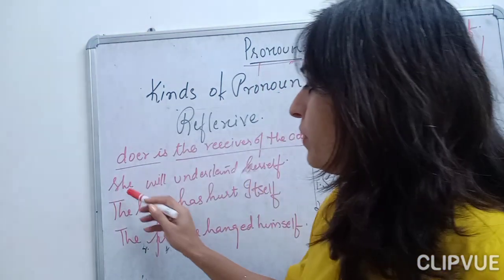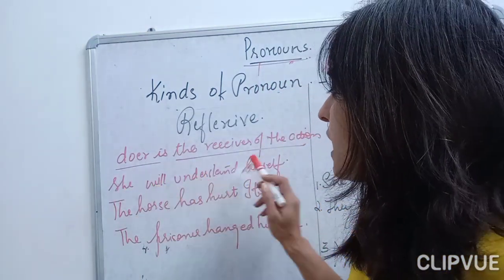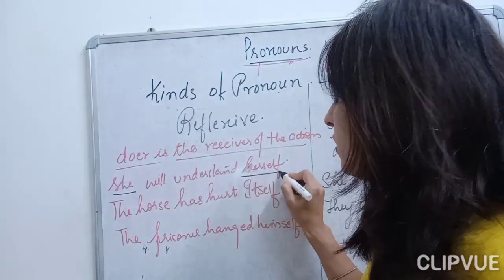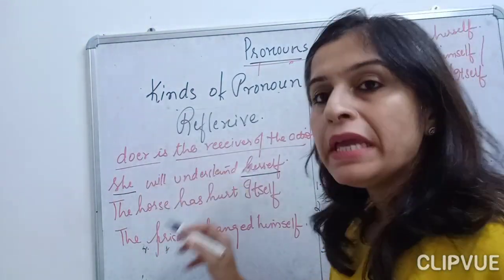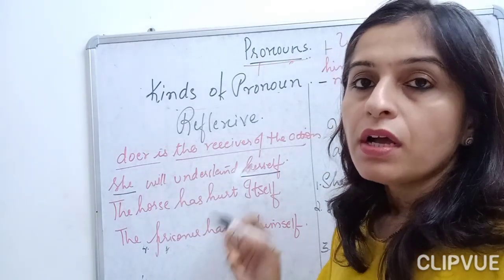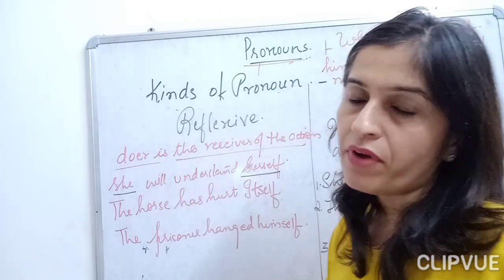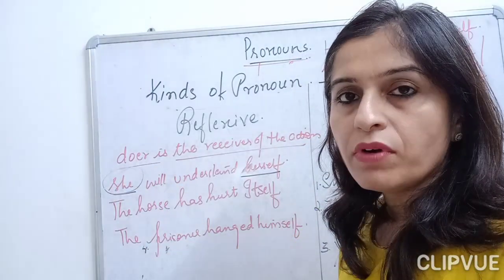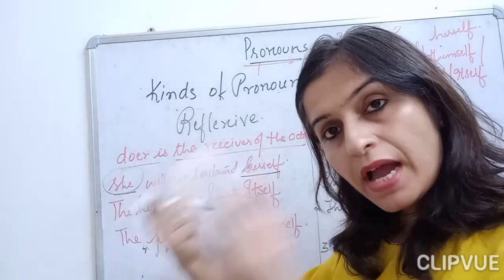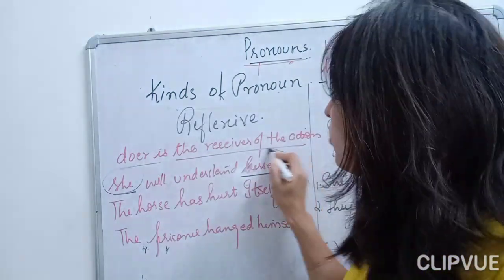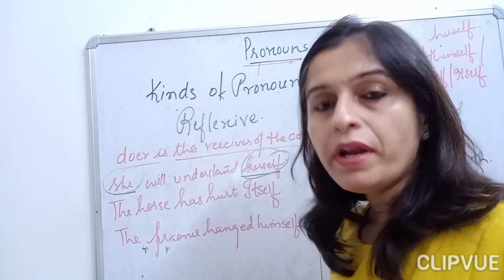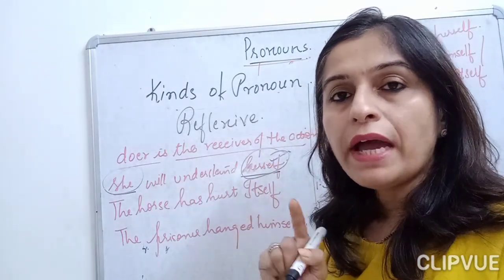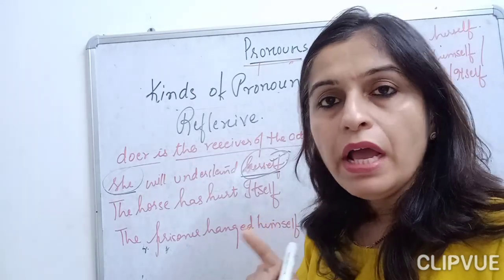See, for example, she will understand herself. Okay, she will understand herself, or she will mail herself. She will complete her work herself. Now here, who is the doer, who is doing the work? She is doing the work here. And the action, on whom is her action coming? It is coming on the same person. That is herself.